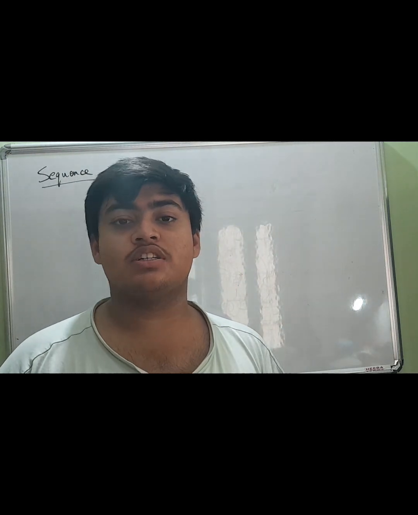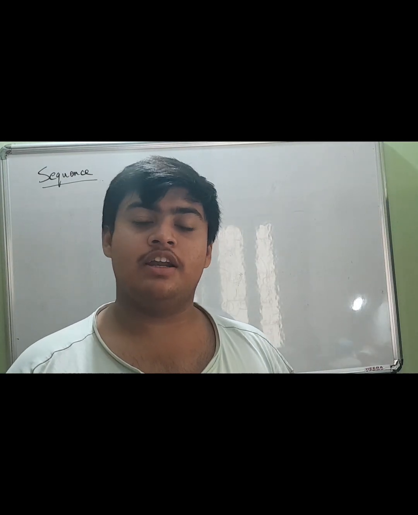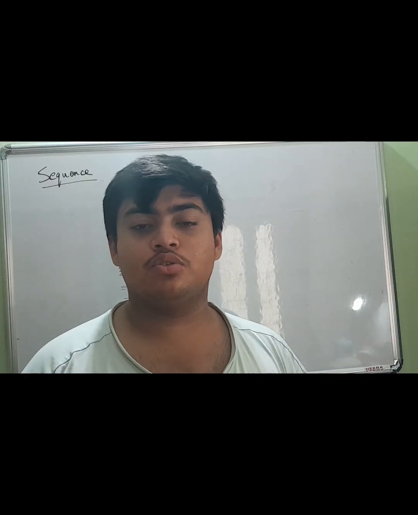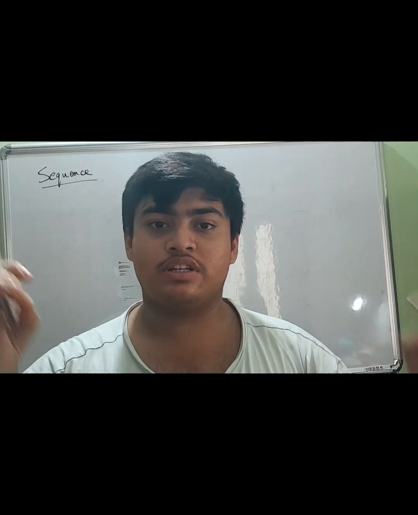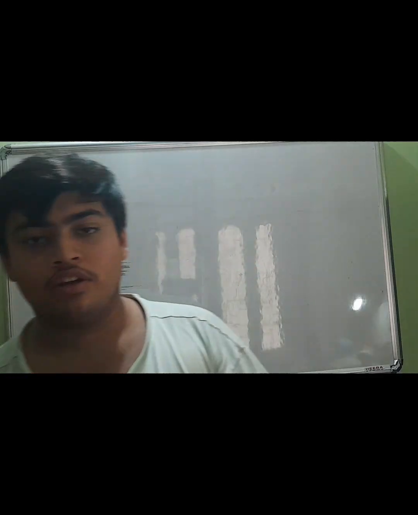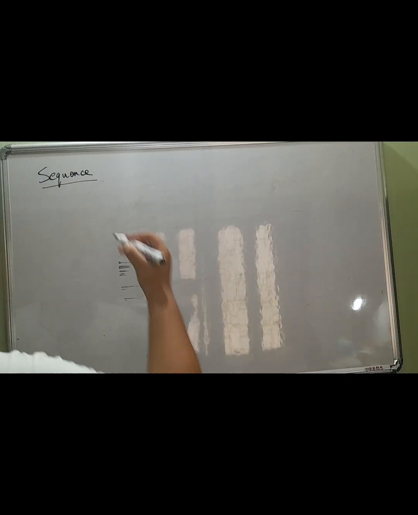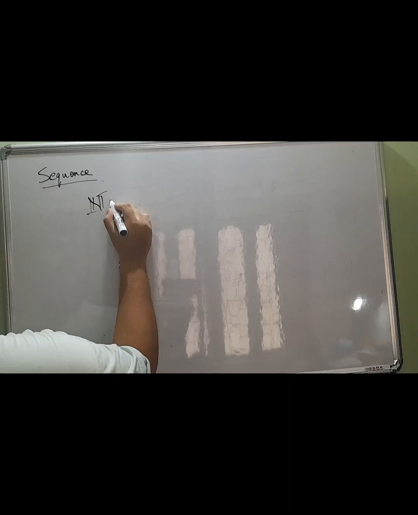Hi everyone. In the last video, we had discussed what a sequence is. What we had discussed was that it is basically a mapping from a natural number to a real number. If you take a natural number, natural numbers are 1, 2, 3, 4, whatever, and you have an expression with those natural numbers, and you plug those natural numbers into those expressions, and then you get a particular value. That might be a whole number, a natural number, it has to be a real number, right? In mathematical terms, we write it as a natural number mapping to a real number.